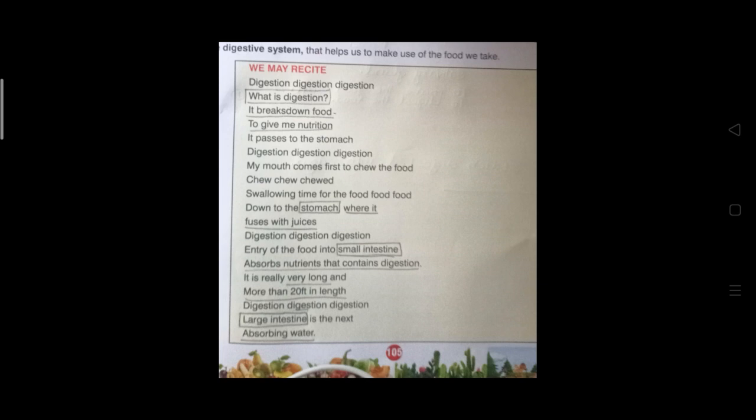Okay, so small intestine will absorb the nutrients. It is really very long, more than 20 feet in length. So which part is the longest part in the alimentary canal? Small intestine. Small intestine is the longest part, very long. Large intestine is the next, absorbing water. The last part in the alimentary canal is large intestine. What is the function of large intestine? It will absorb water from the food.